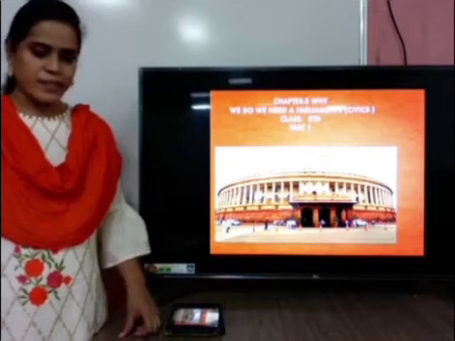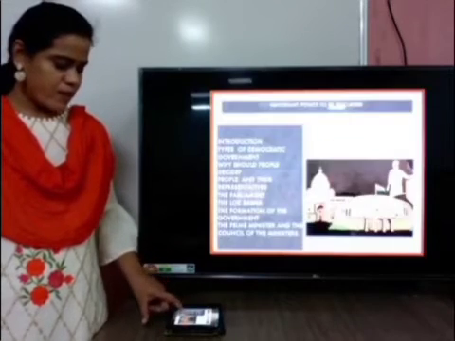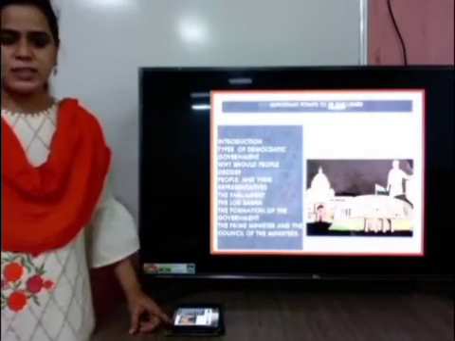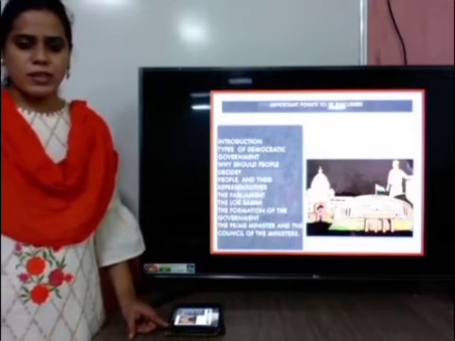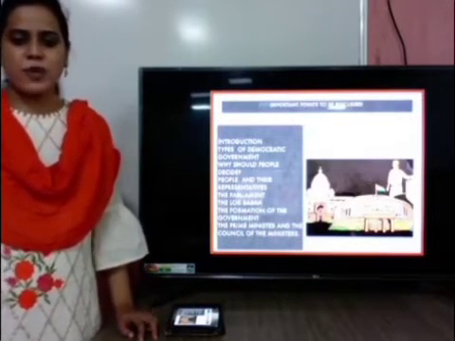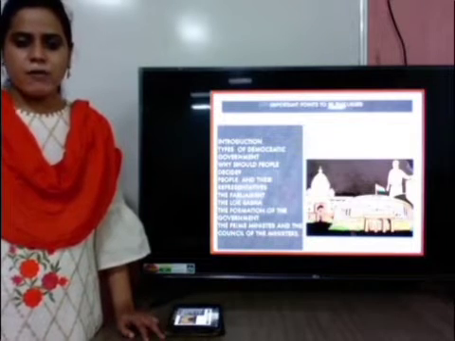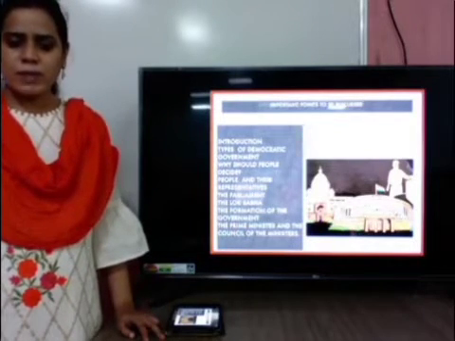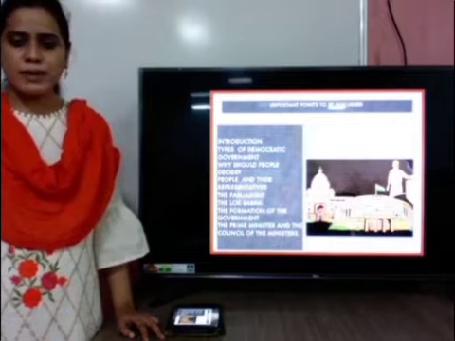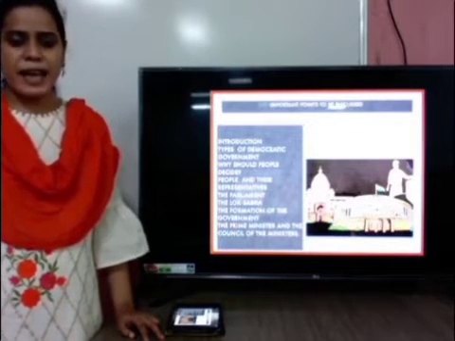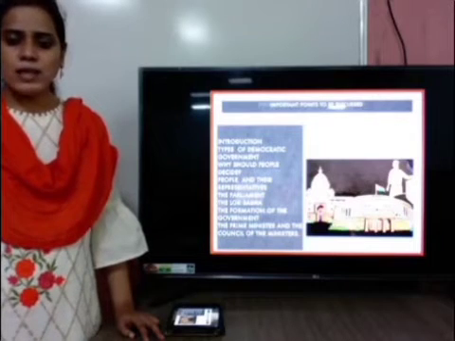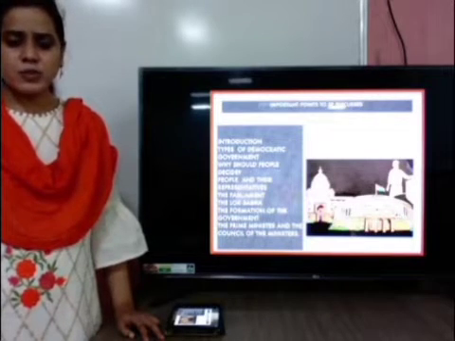So let's start the chapter with the important points which we are going to discuss in this part. We will discuss the introduction and types of democratic government. How many types of democratic government are there, and why should people decide about their government? People and their representatives: who are the representatives and how do the people choose them?